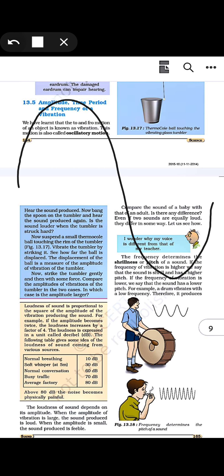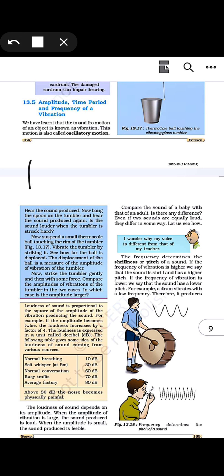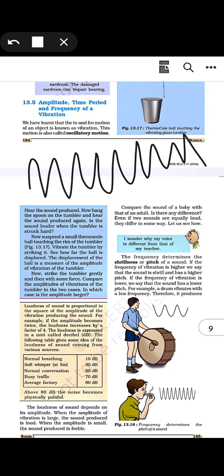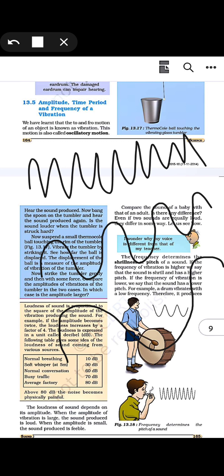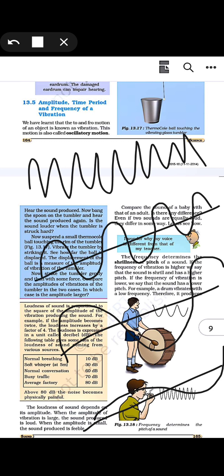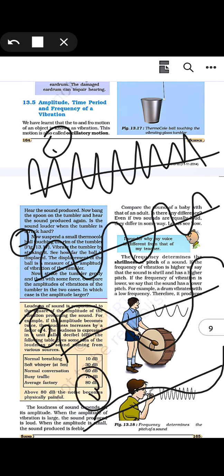Now, what is frequency? It is how fast the sound is going. This one is going slower than that one. If we talk about the larger wave, it is much slower. And if you talk about this wave, then this is even slower. So the frequency is highest in the first one, then the second, then the third. So this was the decreasing order of the frequencies.